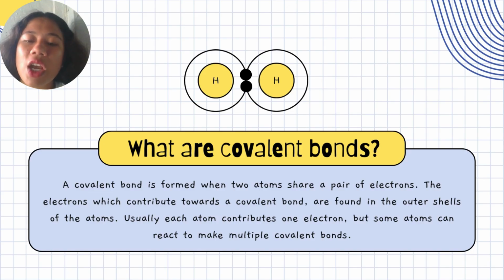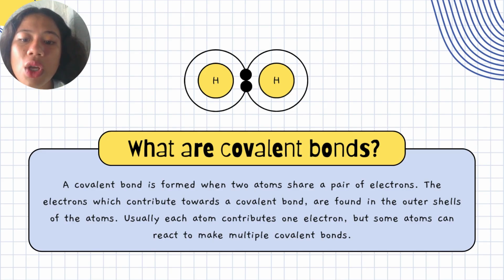So, we have sharing of electrons, that is for covalent bond. On the other hand, when we say transferring of electrons, that is for ionic bond. Okay? Transferring, it is for ionic bond. Sharing, it is for covalent bond.